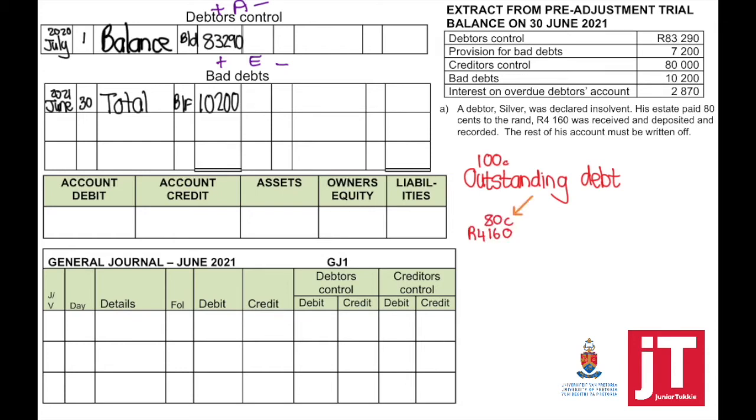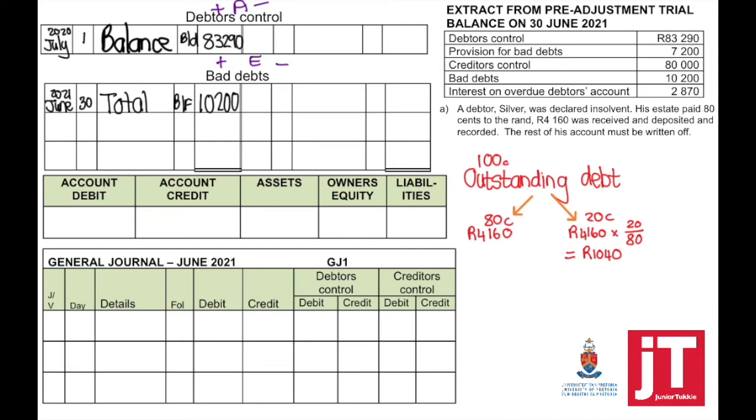Of that, 80 cents was received, which means that 20 cents must be written off as bad debt. So to work out the amount that should be written off, we're going to take the amount which was received times 20 divided by 80. That equals the amount to be written off.